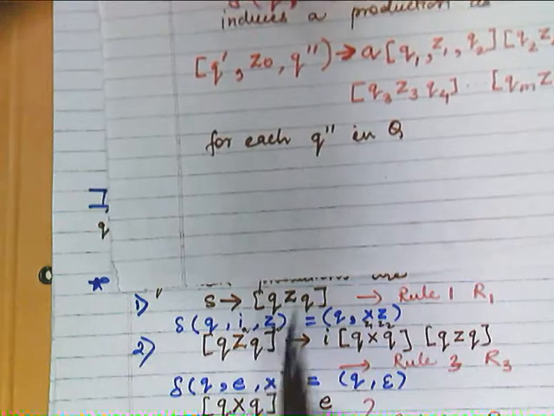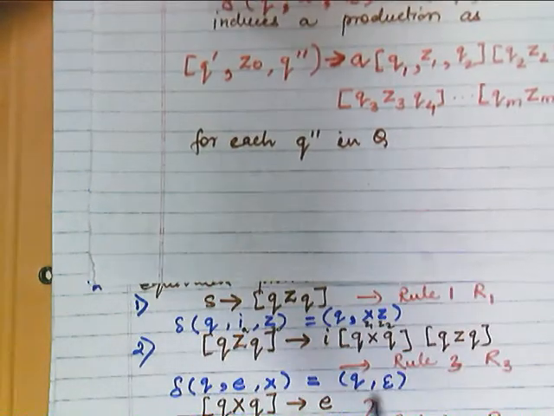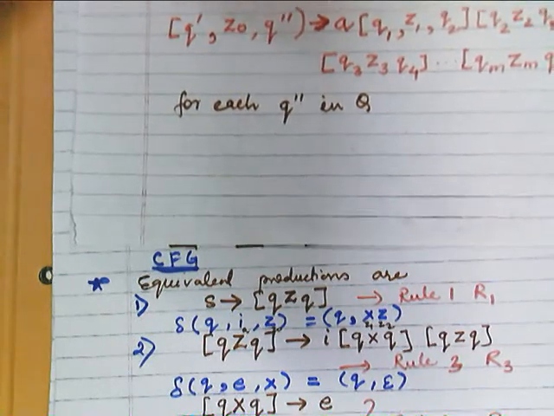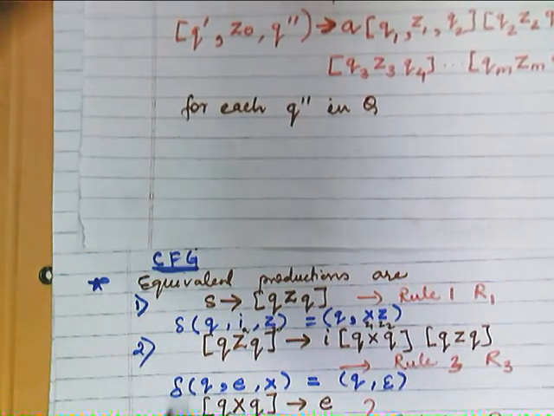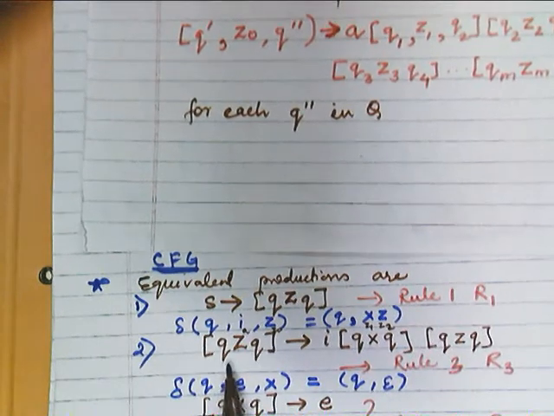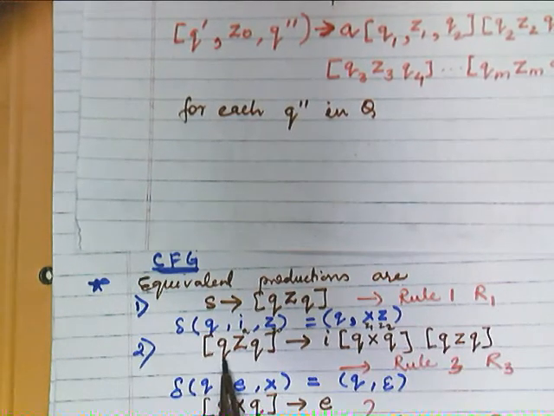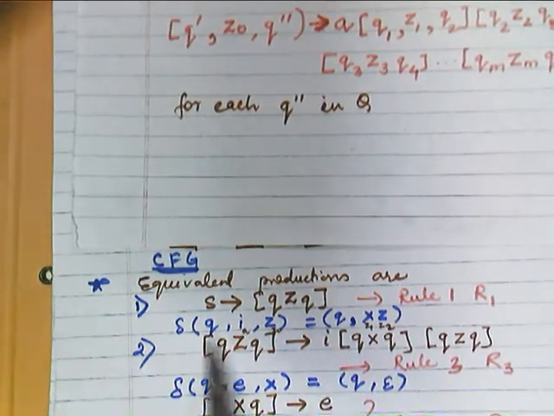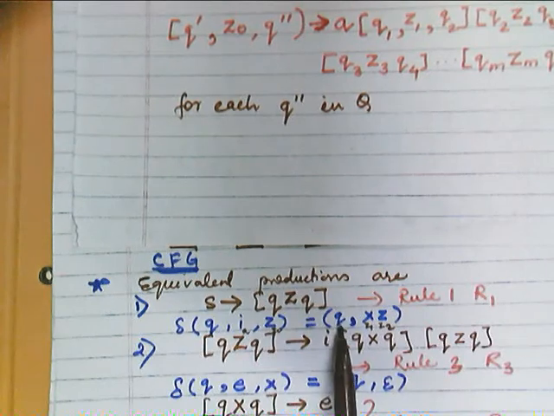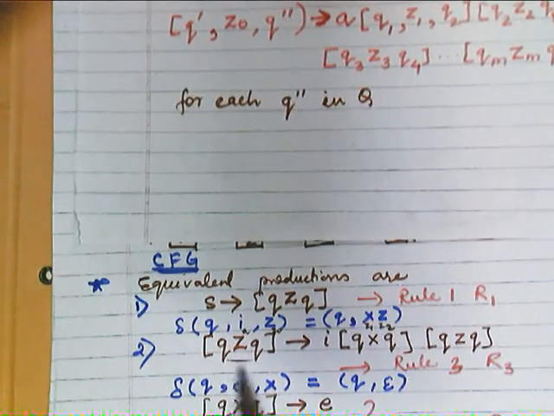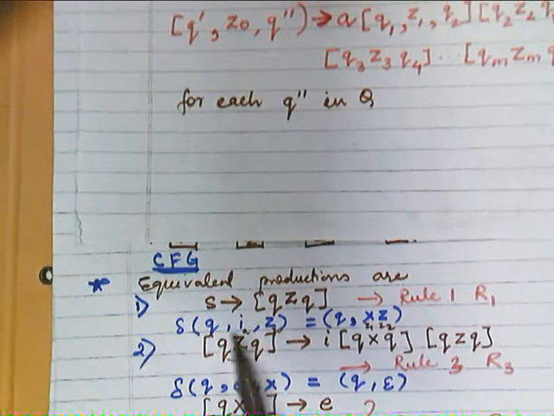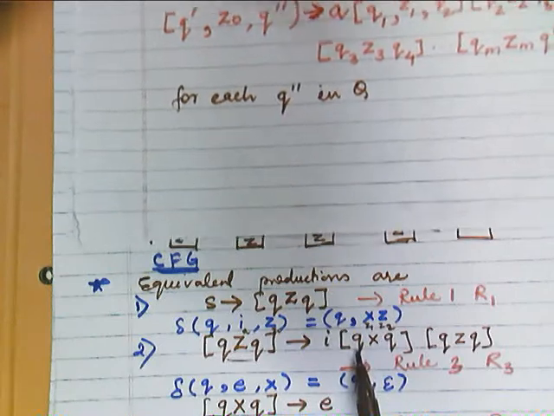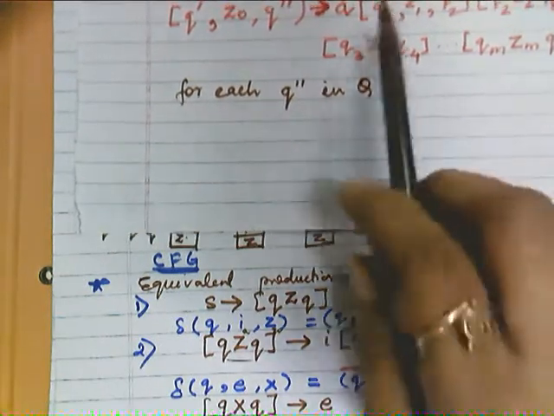Now we want to apply this rule. After applying the rule, which productions will we get? Since here there is a single state, we will get a single rule only. It will be [q Z q]. Again, repeating, this q, this Z and this q give you this left hand side. In the right hand side, this i will be written, and then we have to consider [q X q]. Now what is that q?